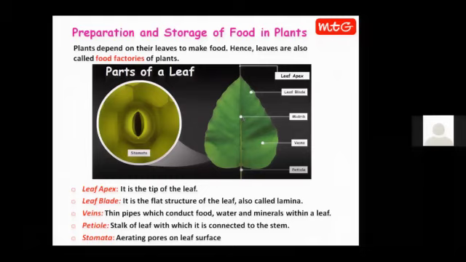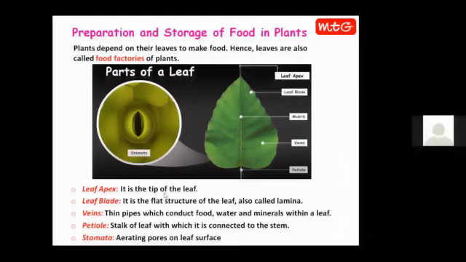For example, stem से जो खाना है वो leaf के stalk तक आएगा. This is the stalk of the leaf. It is also called petiole. Leaf के stalk तक जो खाना आया, यहाँ से within the leaf, this food and water and mineral will be conducted through this mid vein and leaf side vein. So here the main parts of leaves are leaf tip or leaf apex, then leaf blade or lamina, mid vein and side veins, then petiole. Petiole is the stalk of the leaf through which the leaf is